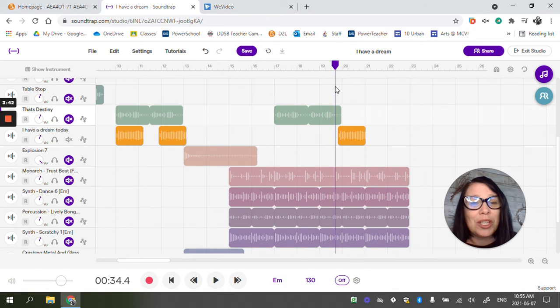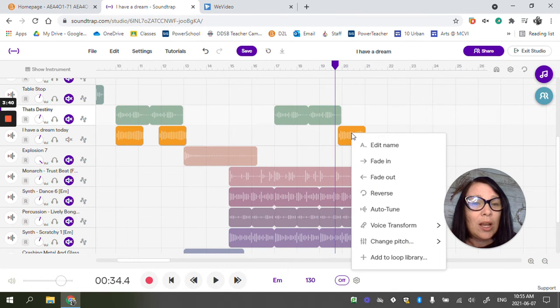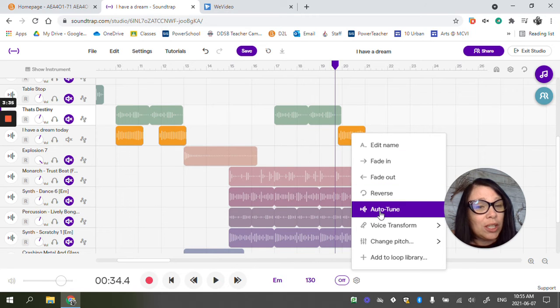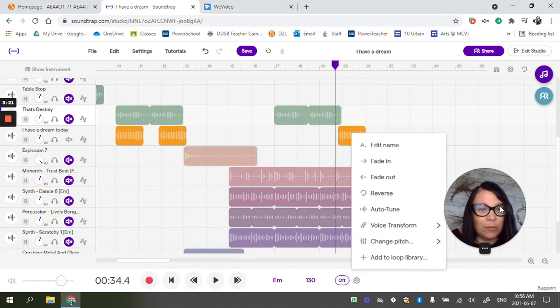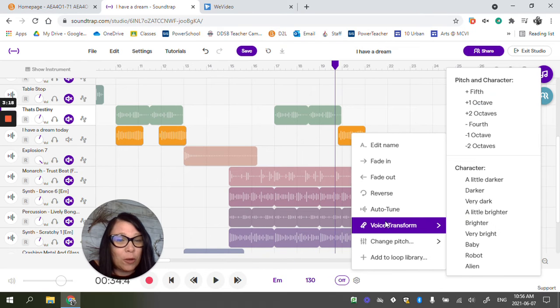One thing we can do is edit it. We can fade in, fade out, auto tune it, reverse it, and change the pitch. It would be disrespectful for me to make Martin Luther King Jr. sound higher or lower, so I can make him sound really deep, or like a chipmunk. I can voice transform him, which might be kind of cool.